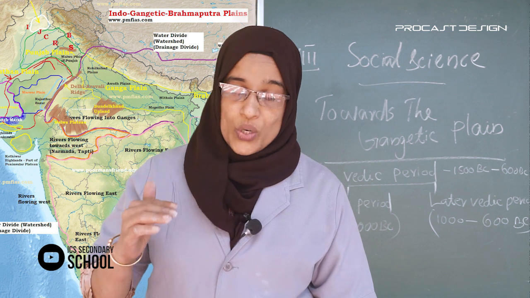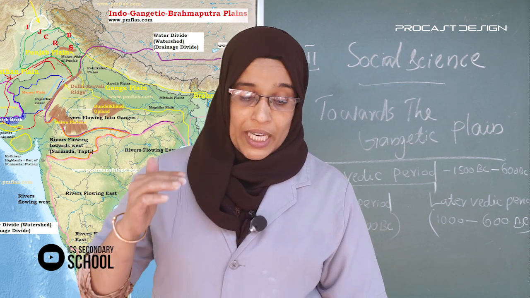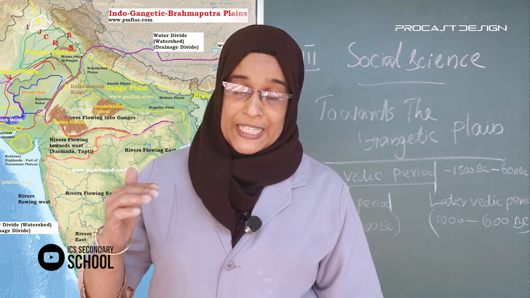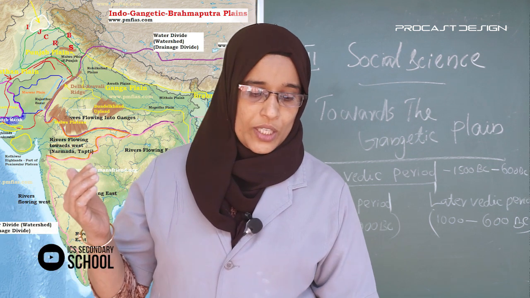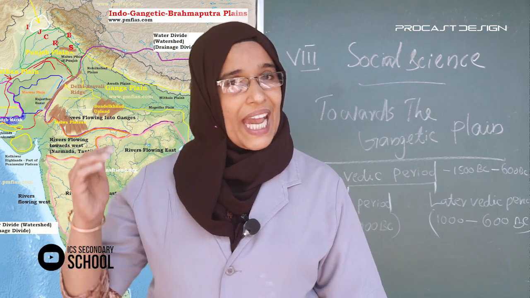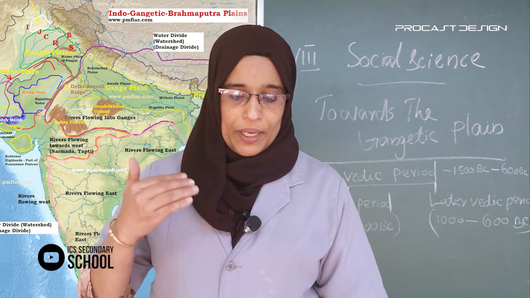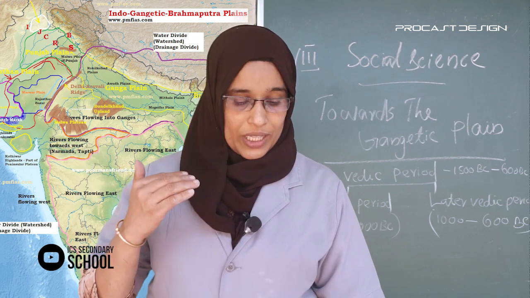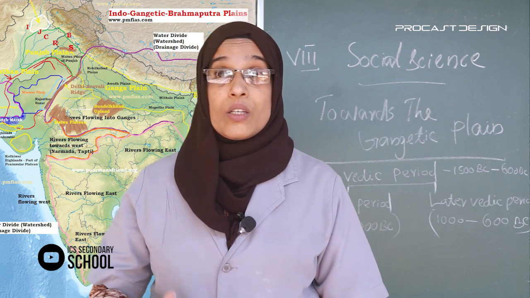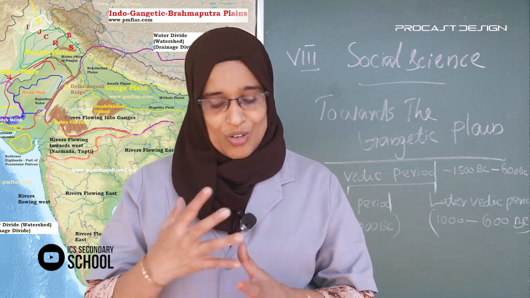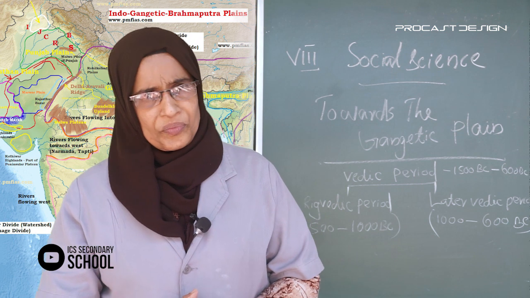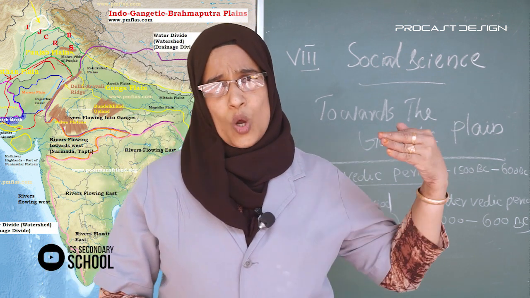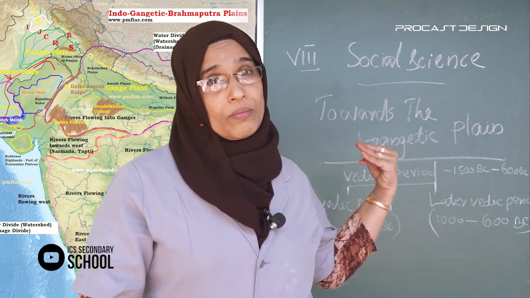A new social category thus grew up in cities on the basis of trade and handicrafts. Coins began to be used for the exchange of goods. They used so many types of coins.